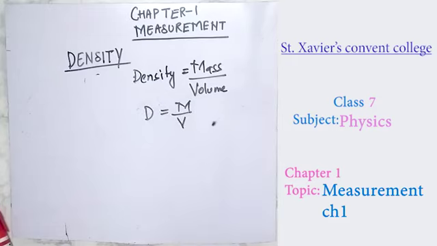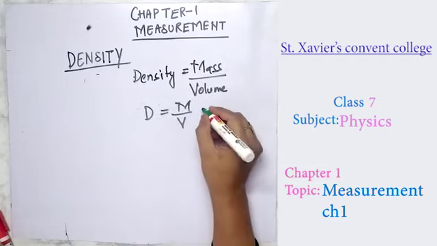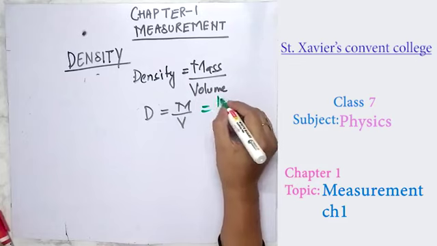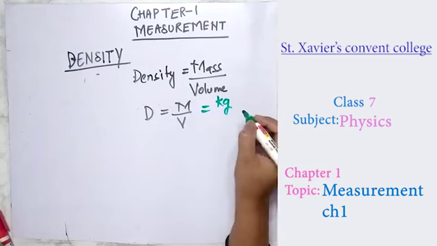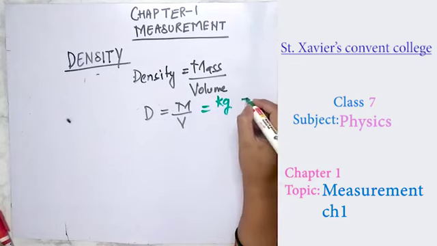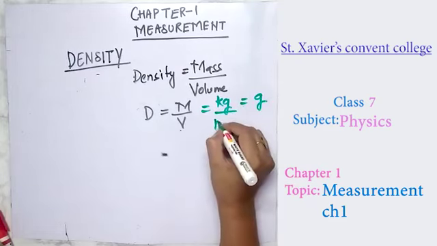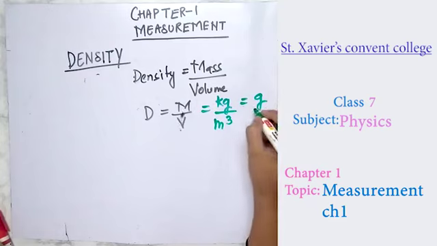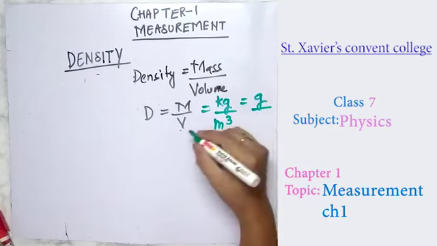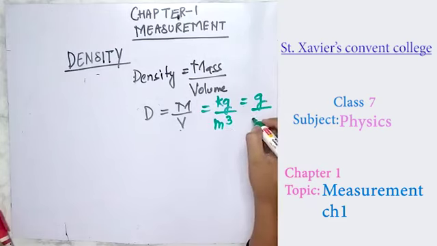As many of you know, mass has an SI unit, the kg, and a CGS unit, the gram. Volume has an SI unit, meter cube, and a CGS unit, centimeter cube.